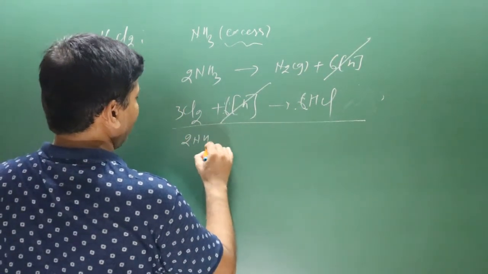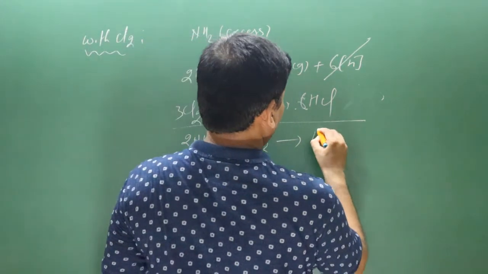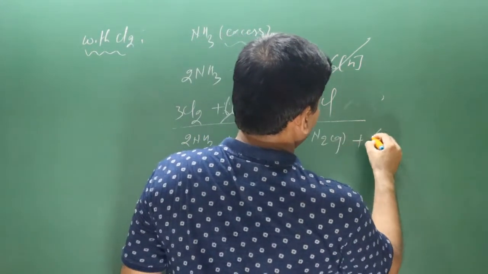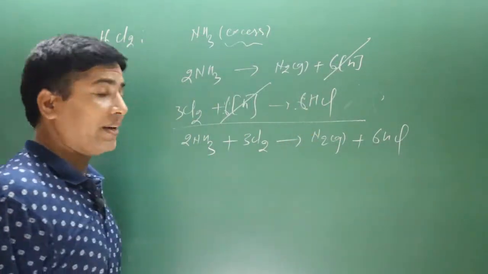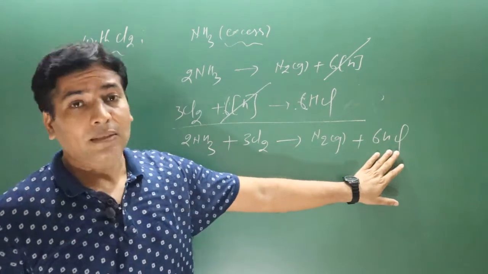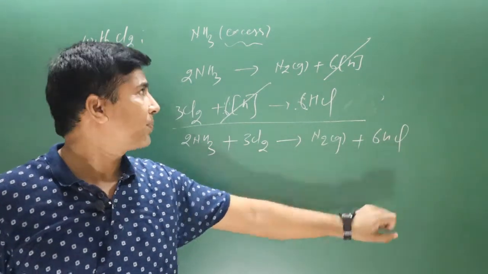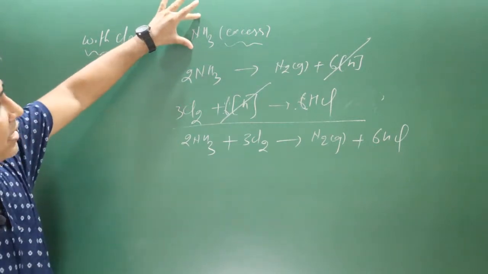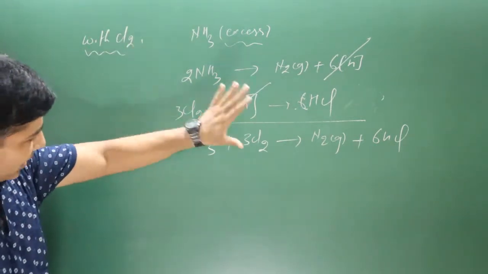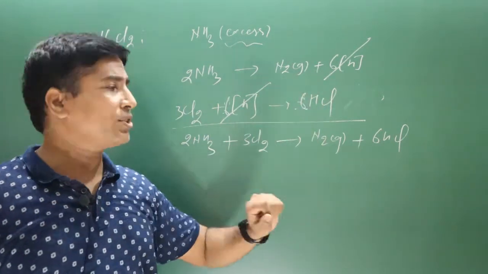2 ammonia molecules and 3 Cl2 are there, and then we have nitrogen gas, and then we get 6 HCl. Okay, now pay attention very carefully. This is a strong acid, hydrochloric acid, and we have taken ammonia in excess. Means in this reaction ammonia molecule is still there. The presence of ammonia is still there.